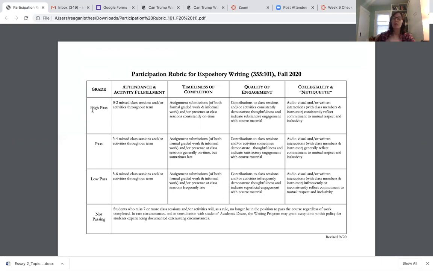And participation, right? It's a way to boost your quiz grades and your essay grades, right? So you definitely want to aim for the high pass on this participation rubric.